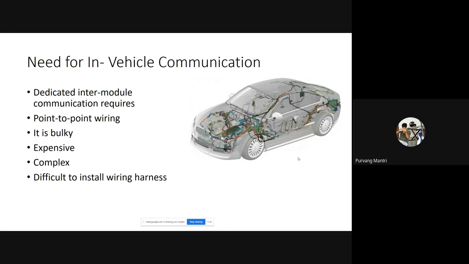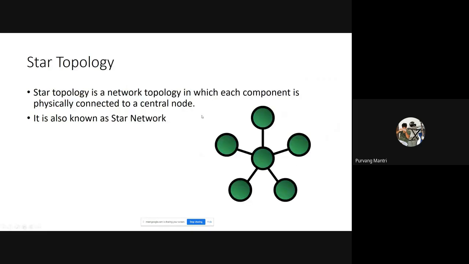Let's go ahead and see what kind of topologies are firstly implemented in our vehicle. So first we have the star topology. Let's understand this topology with this image.